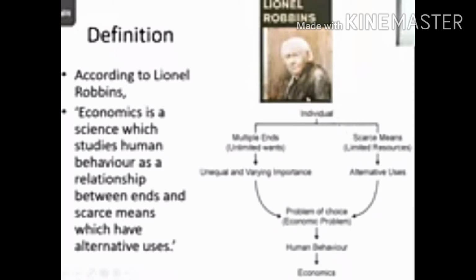So I have money, I have labor, I have land, but there is an alternative use of all these things. So this science is called economics. That is, the problem of choice is called economics.